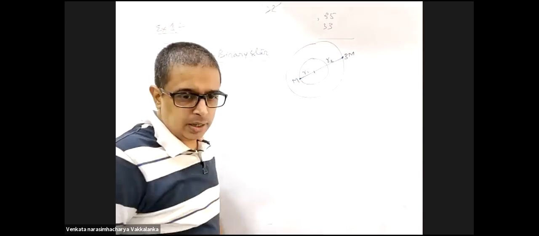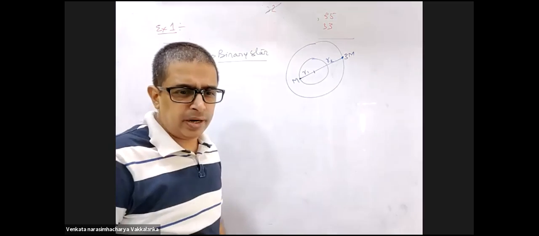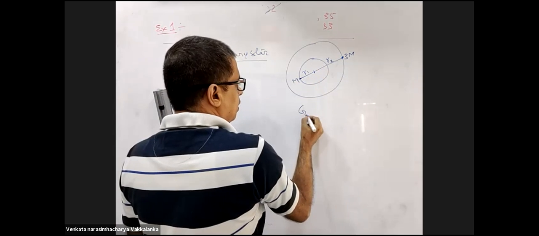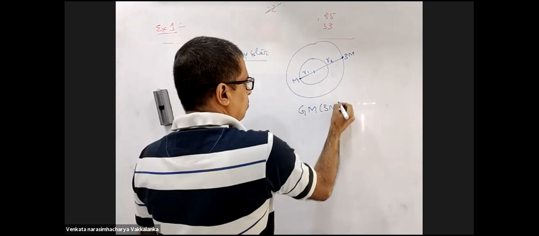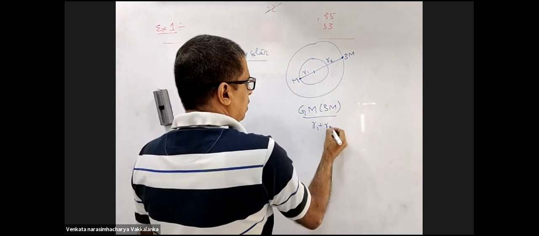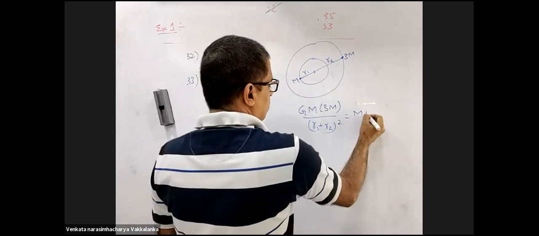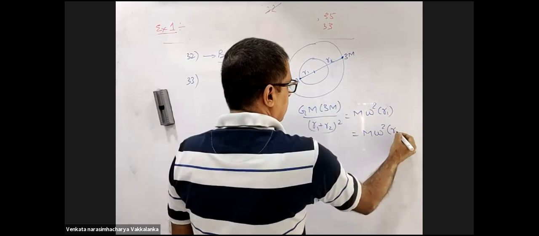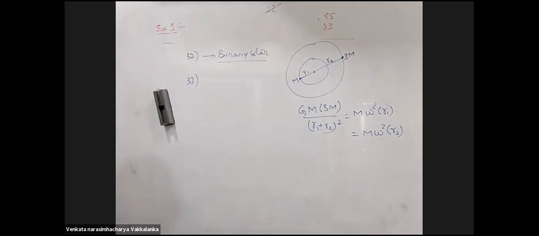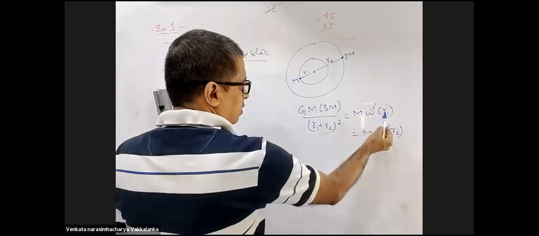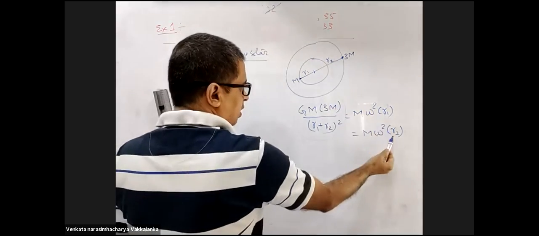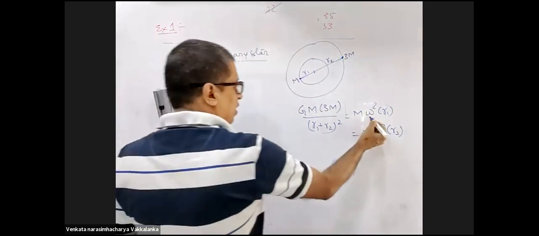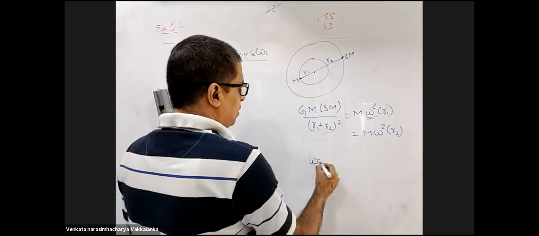Call these as R1 and R2. Time period of each star is... Now, how do I get the time period of each star if I calculate omega? GM into 3M divided by R1 plus R2 whole square is M omega square R1, or should be equal to 3M omega square R2. Right? This net total force should be M omega square R1 or 3M omega square R2. Now have a look at this. Time period of each star: find out omega from this. Omega will be 2 pi by T.